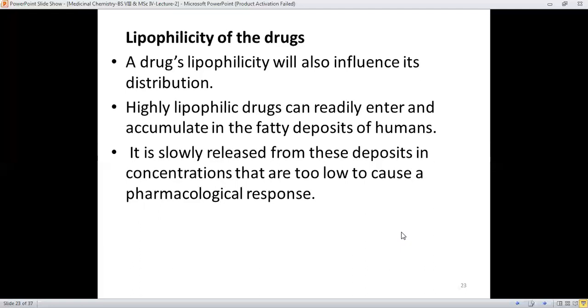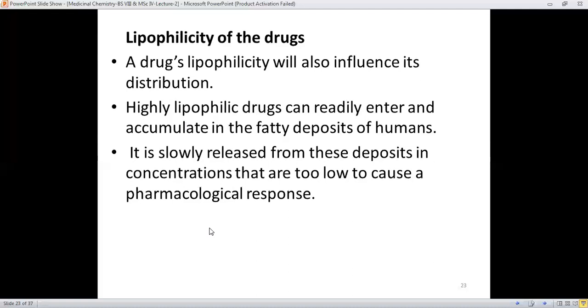Highly lipophilic drugs can readily enter and accumulate in the fatty deposits of the human body. Because these drugs are less polar, they will deposit towards the less polar entities and go towards the fat deposits. They are slowly released from these deposits in concentrations that are too low to cause a pharmacological response.